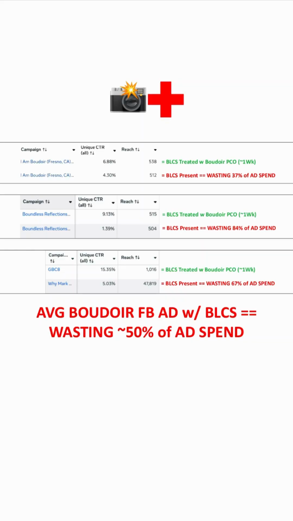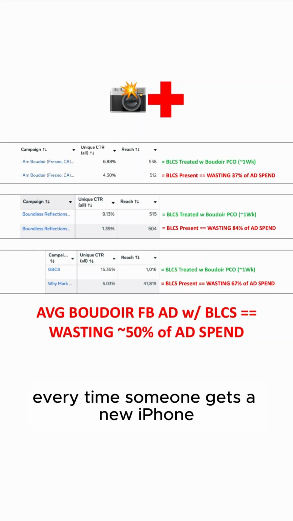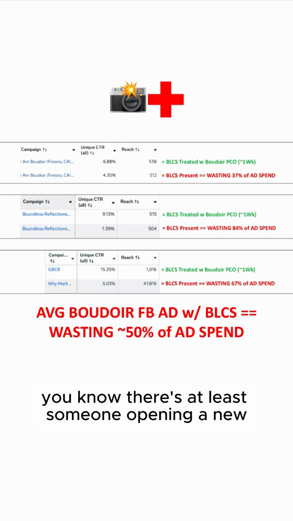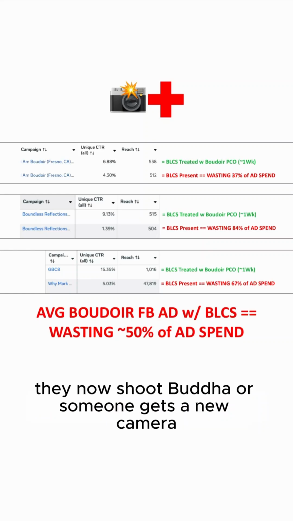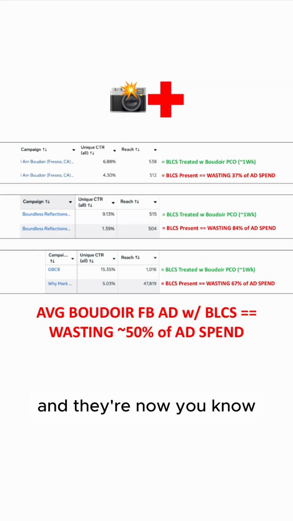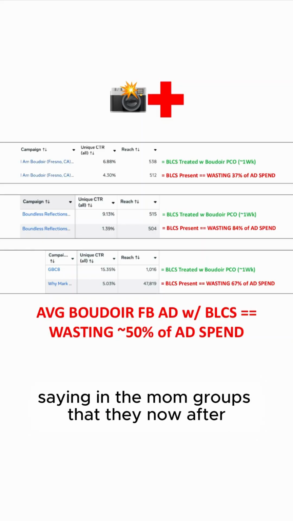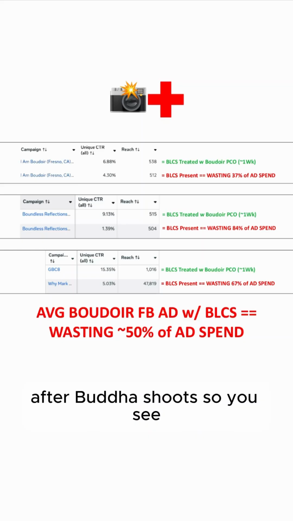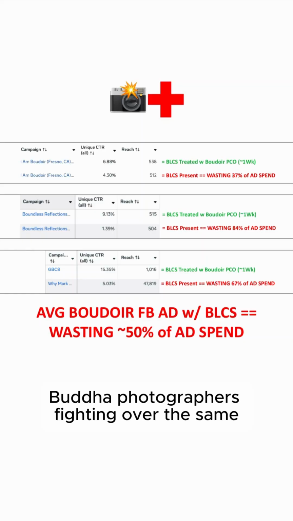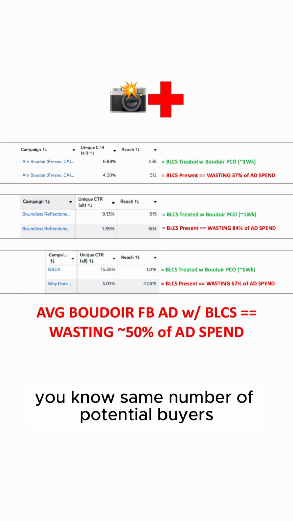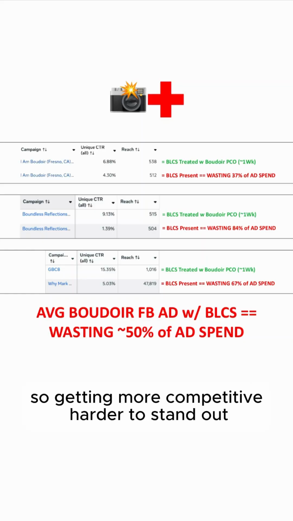Like every time someone gets a new iPhone, there's at least someone opening a new Google Maps profile saying they now shoot boudoir, or someone gets a new camera and they're now saying in the mom groups that they offer boudoir shoots. So you see it's getting more and more boudoir photographers fighting over the same number of potential buyers. So getting more competitive, harder to stand out.